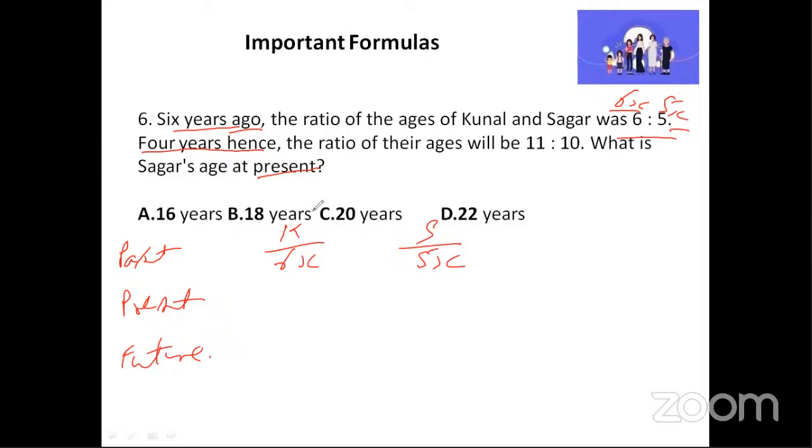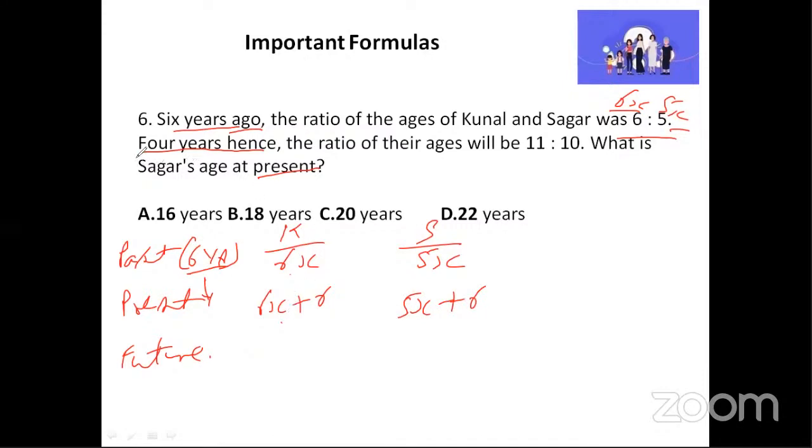Come on. Very good. Perfect. Asfia Sultana, Bibi Aisha. Perfect answer. So this 6x will become 6x plus 6 because this was 6 years ago. So now we are going to add 6 years here to get the present age. So this will become 6x plus 6. What about this one? On the right side, Sagar's age will become 5x plus 6.